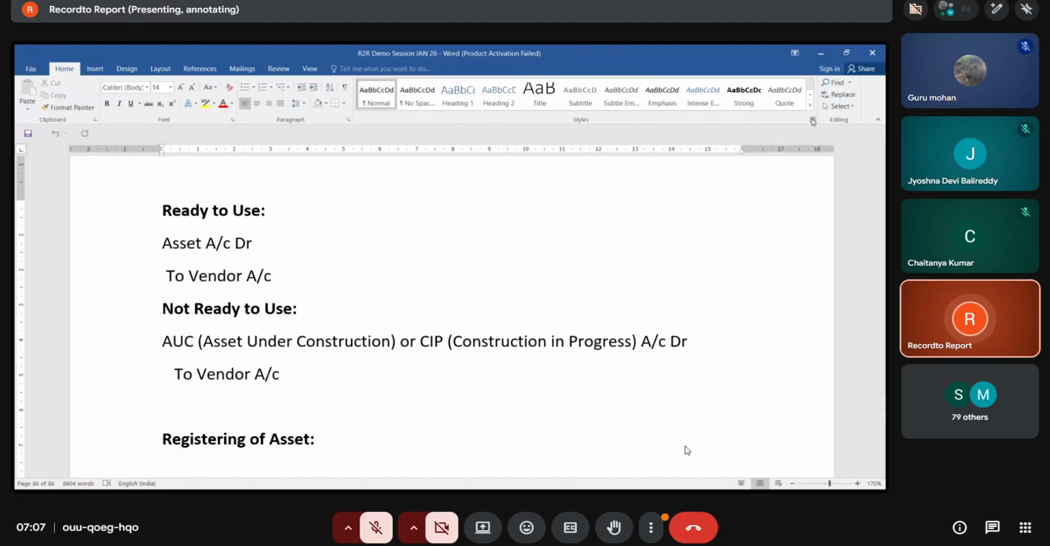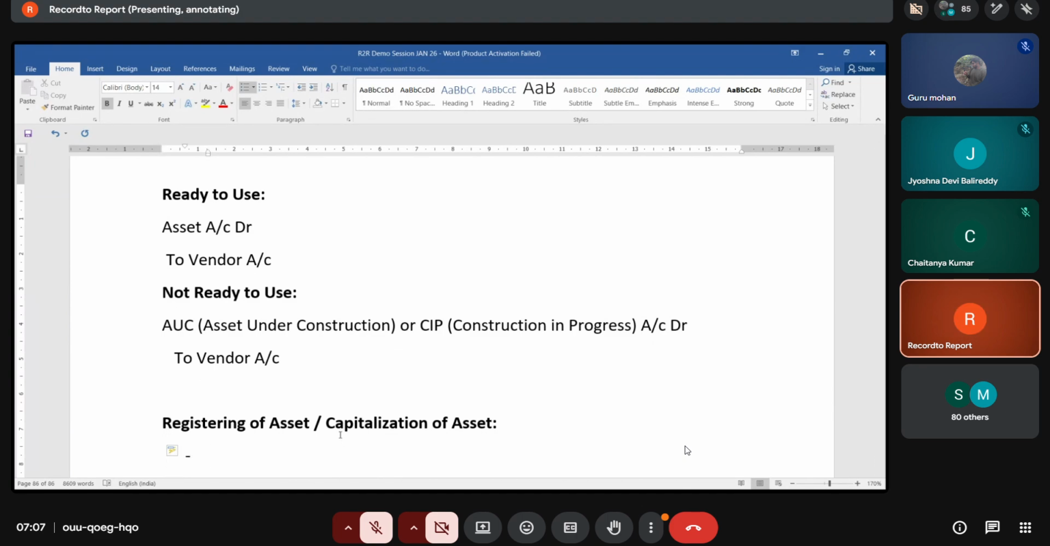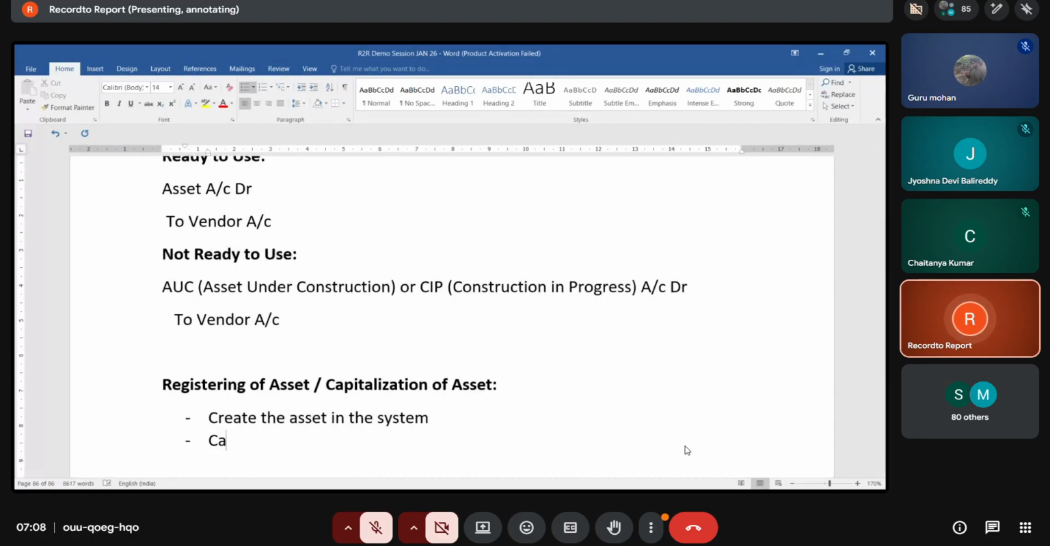Registering of an asset is also called capitalization of an asset. Once the asset is ready to use, they will create the asset in the system and capitalize the asset. So what is the meaning of capitalization? Capitalization, in simple words, is bringing all the expenses together and bringing the asset into consideration.